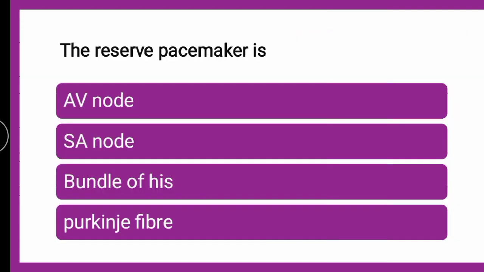Next question is, the reserve pacemaker is dash. The reserve pacemaker means it is a pacemaker, but it is a reserved category pacemaker, reserved for some other purpose, like it is not a prime pacemaker. So, which one of the given is a reserve pacemaker? Whether it is AV node, SA node, bundle of His or Purkinje fiber? You can put your answer in the comment box fast. Till then we will go for the explanation.